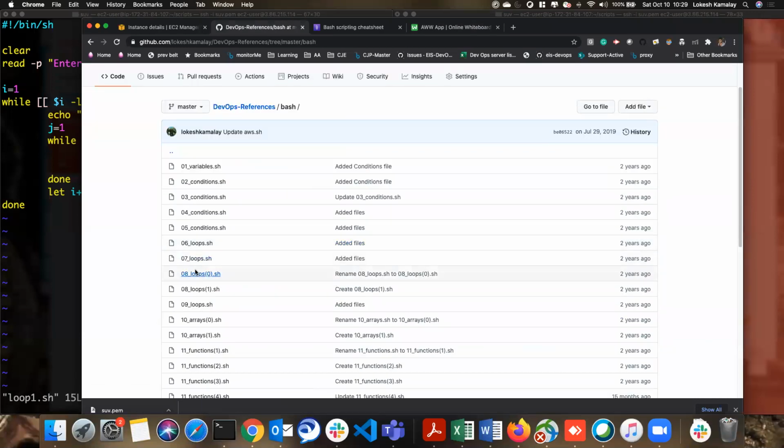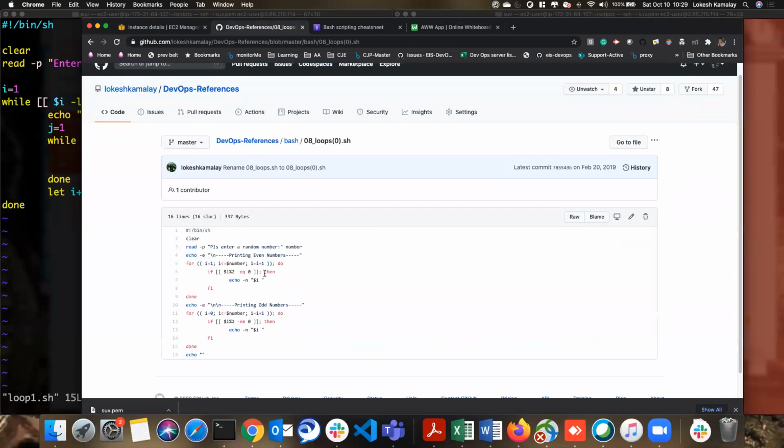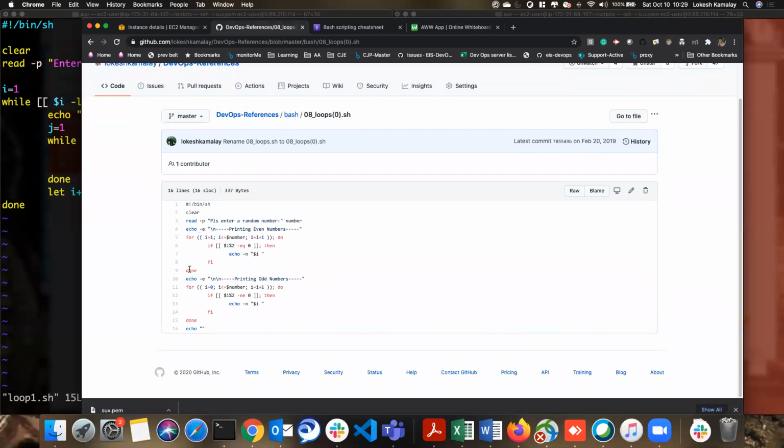So these are the loops, and the same way we can also write the for loop. Like in C, you might have seen this for loop. Here we have initialization, and then a condition, and then a counter.